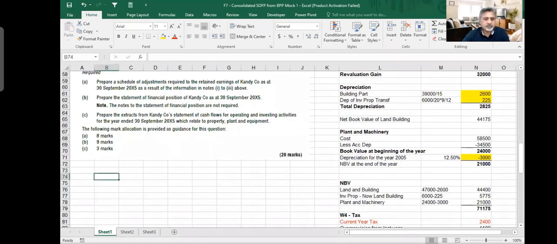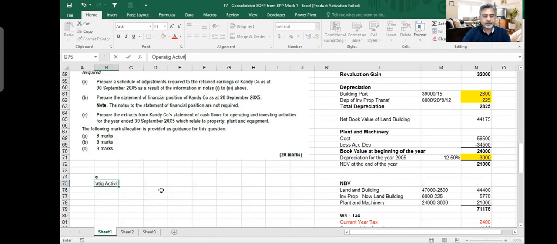Then comes this part C, which is actually rather simple. Let me do it here. Part C says: prepare the extracts from Candy Company statement of cash flows for operating and investing activities for the year ended 30th September 2005. So first is operating activities. Within operating activities, you only need to think about the adjustments which you have to make. If you remember in operating cash flows, we say add back depreciation, add back investment income, if you have any there. So whatever is my operating cash flow, I will add back my depreciation.